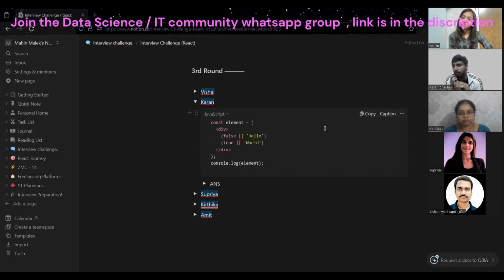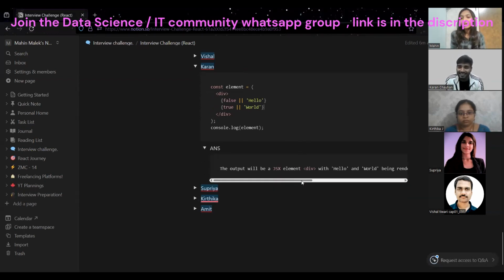So false or true. The or operator gives us true whenever there is only one value that is true, so it will provide us hello. Then in the second there is true and world, so it is true. So hello world is the output, I guess. Okay, so let me check. Okay, the output will be hello world. It is a little tricky, but you have solved it nicely.